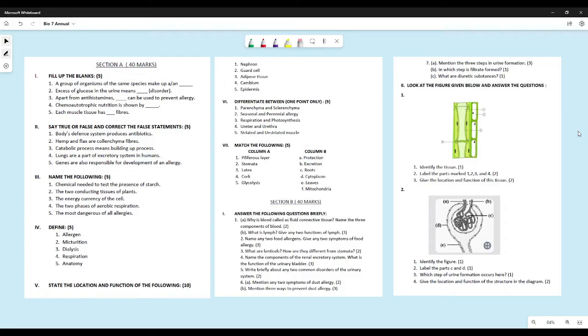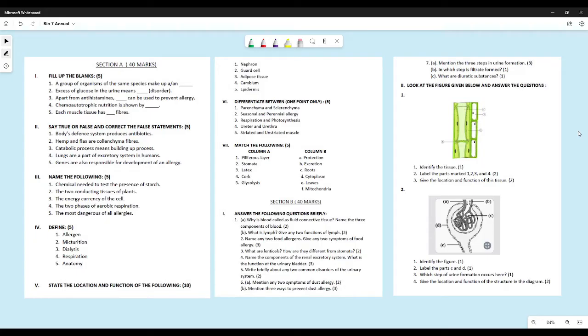Lungs are a part of excretory system in humans. Wrong. Lungs are not a part of excretory system. They serve as excretory organs at times when they are responsible for releasing the carbon dioxide, which is waste from our body, but they are not a part of excretory system in humans. Kidneys are a part of excretory system in our bodies. Last one, genes are also responsible for development of an allergy. True, this statement is true.